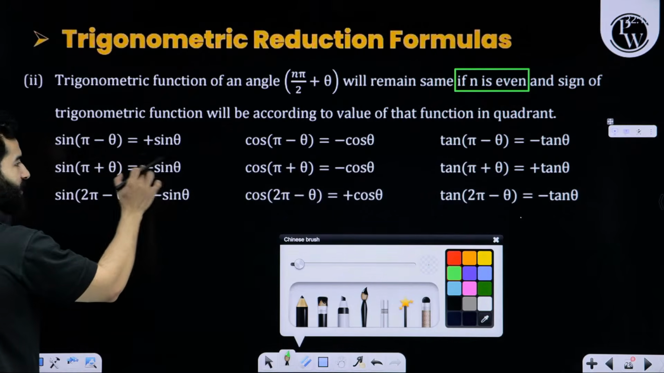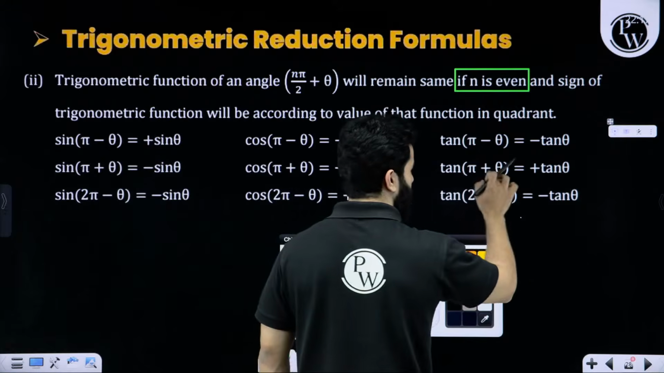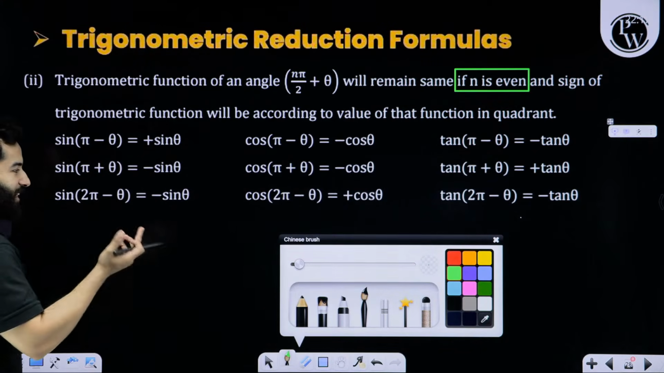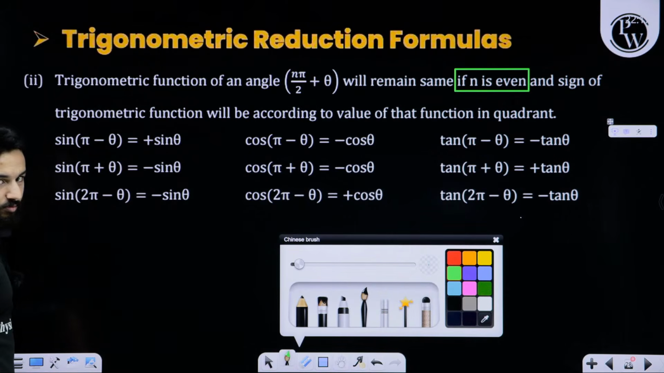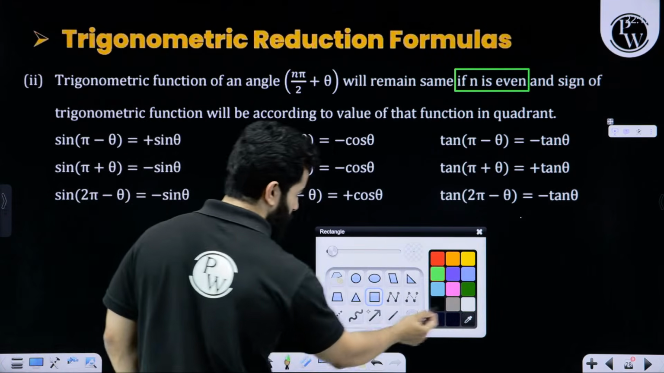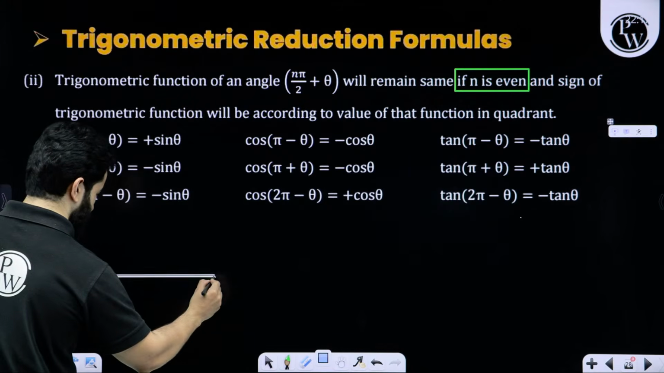Third quadrant, sine is negative, cos is negative, tan is positive. 2 pi minus theta is the fourth quadrant, where sine is negative. Now let's come back. Let's say this is the x-axis.